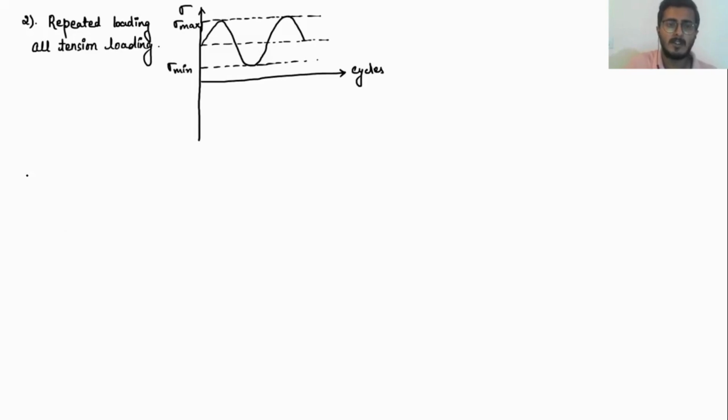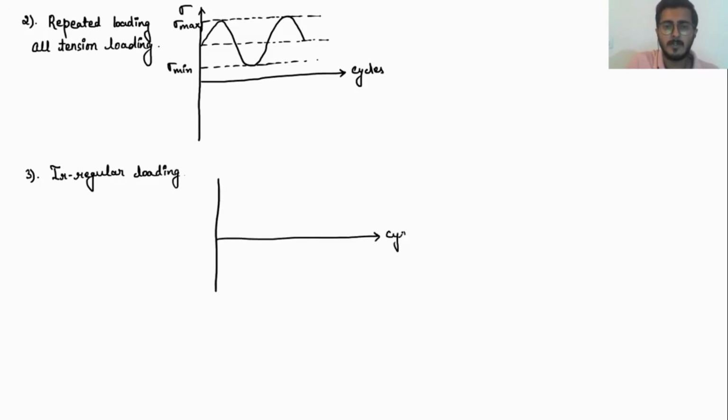Now moving on to our third part, irregular loading. This is a different kind of loading. If I draw the stress versus number of cycles curve, in irregular loading there is no particular condition for what my sigma maximum and sigma minimum are. Moreover, the applied load is not a fluid load. If I draw the curve, it is somewhat like this.